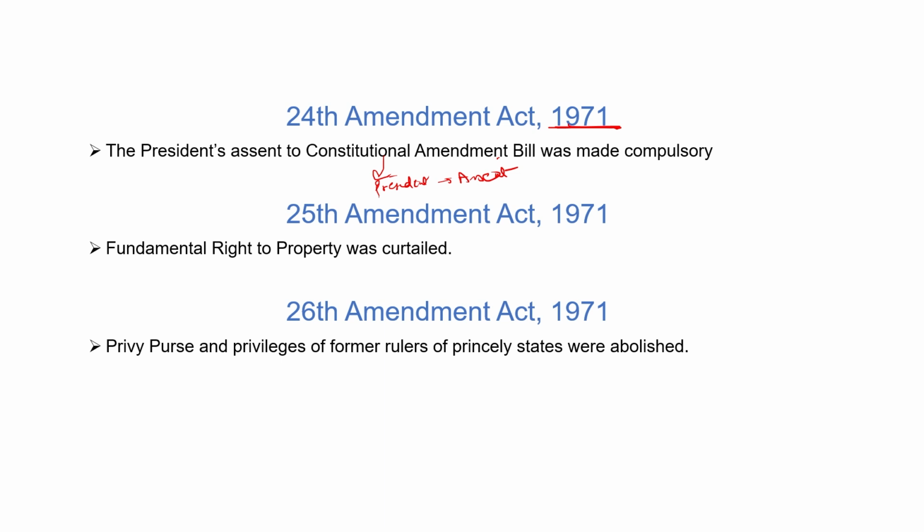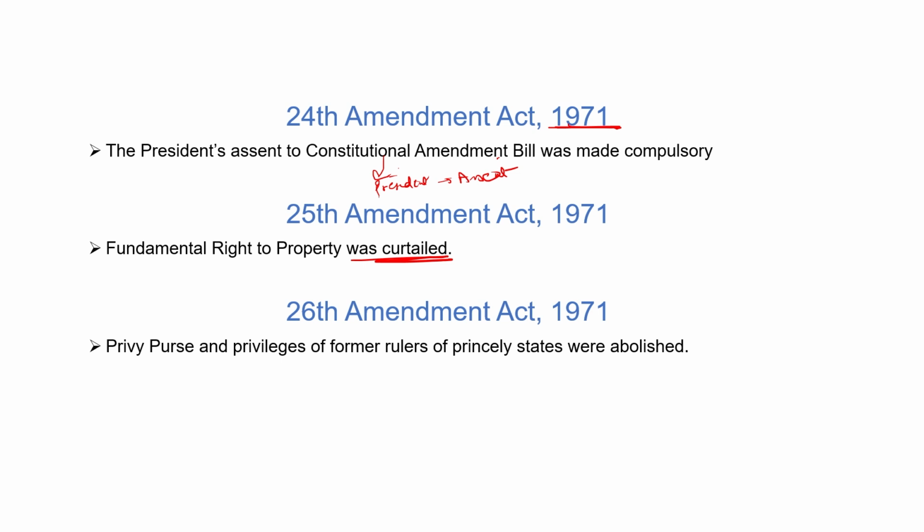What was the 25th Amendment Act 1971? We have discussed this topic also in the finance, contract and property topic. The fundamental right to property was curtailed, meaning some of the clauses of the fundamental right were curtailed. If the fundamental right to property was abolished for public welfare, then we cannot challenge it in the Supreme Court. As we all know, it was completely removed by the 44th Amendment and it was curtailed under the 25th Amendment 1971.